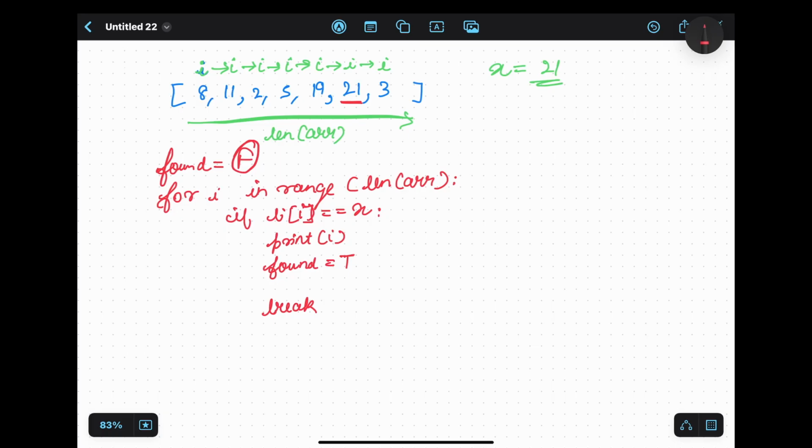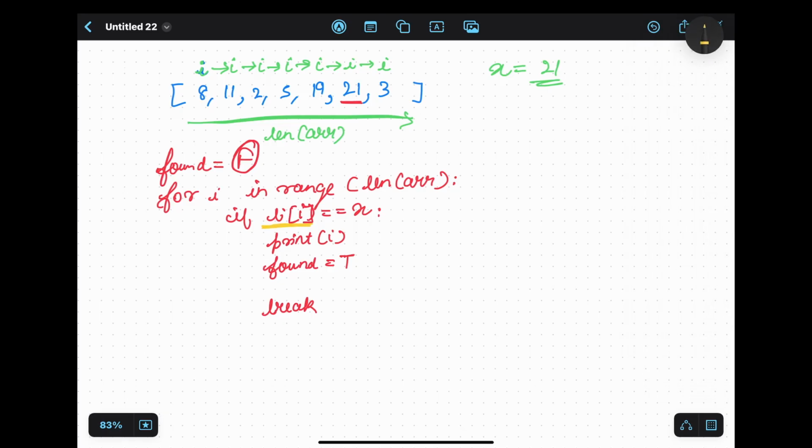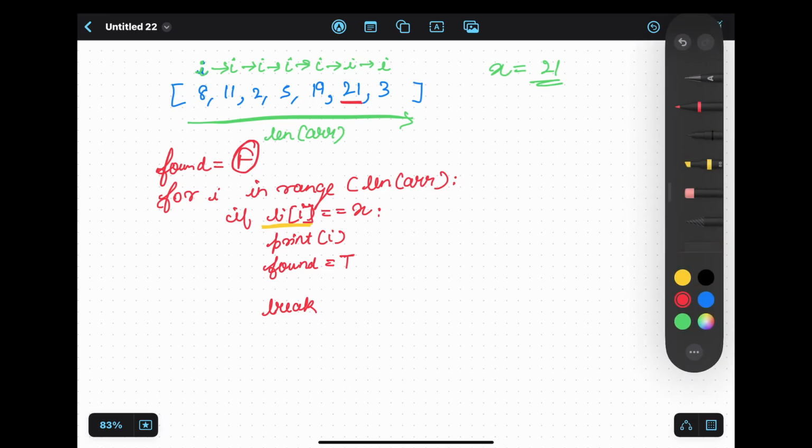But this is an if case. You have to see these things. There is an if here. If this happens, then only break. But what if this doesn't happen? So for that, we have another line of code which should go like this below.